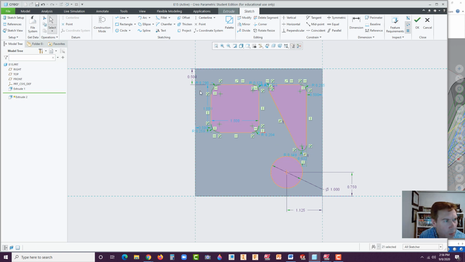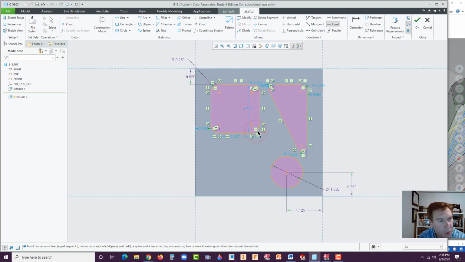Okay, now what we can do is just make one of them 0.25, and now select equal, select that arc to this bottom arc, and that arc to this arc over here. Select that arc to this. You could probably select the closer ones too, because they're all going to be the same. And notice the dimensions disappear. We still do have to fix some of these dimensions because it turned those weak, but that's okay. We'll put those in next here.